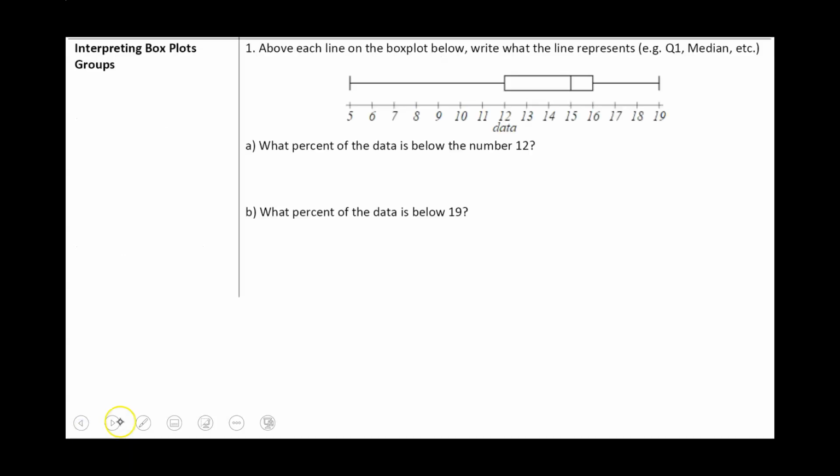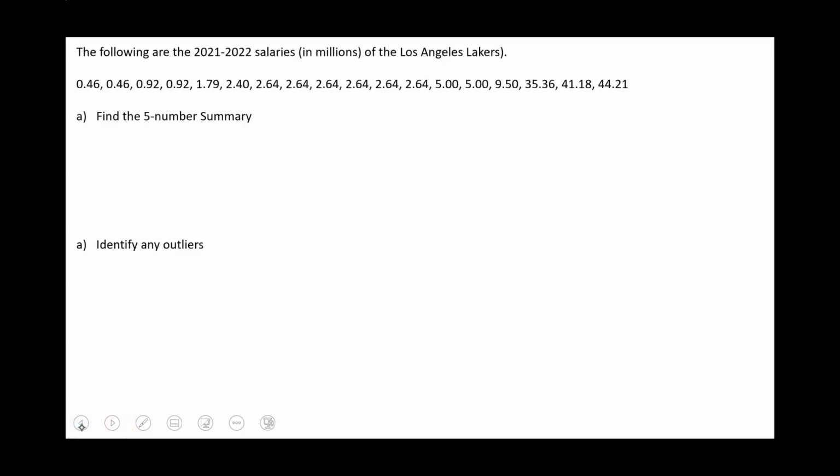All right, so these are the 2021-2022 salaries of the Los Angeles Lakers. And here, our objective is to find the 5-number summary, and then also to identify any outliers. So let's start with the lowest value. The minimum is going to be 0.46, and the maximum is going to be 44.21. We now have to find the Q1, the Q2, and the Q3.